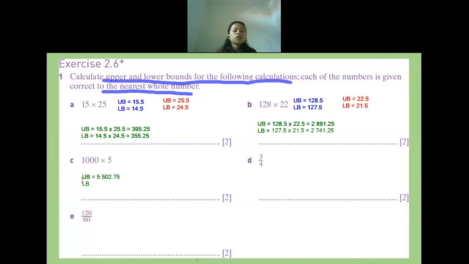No. Okay. So what is the lower bound? 4,497.75. Okay. Now for question D, what will it be for the upper bound?